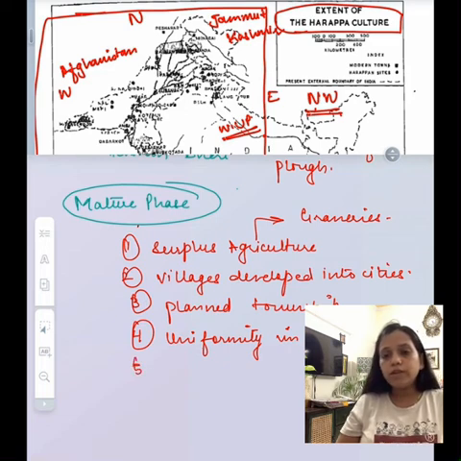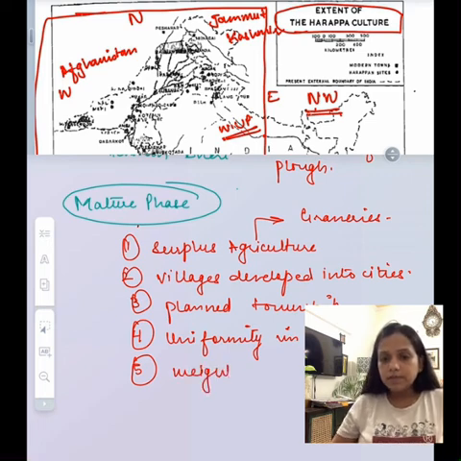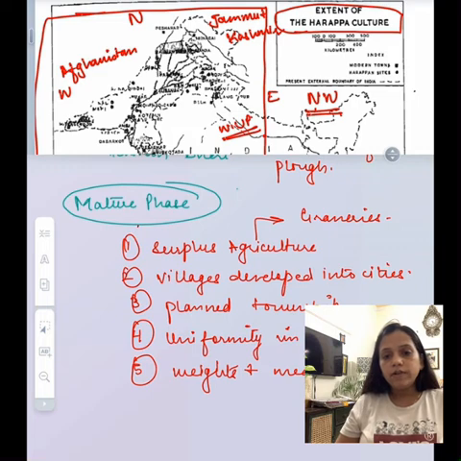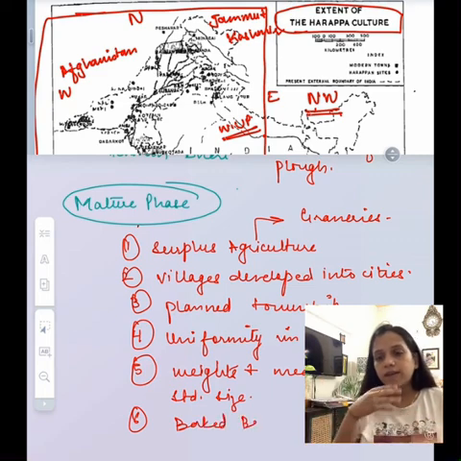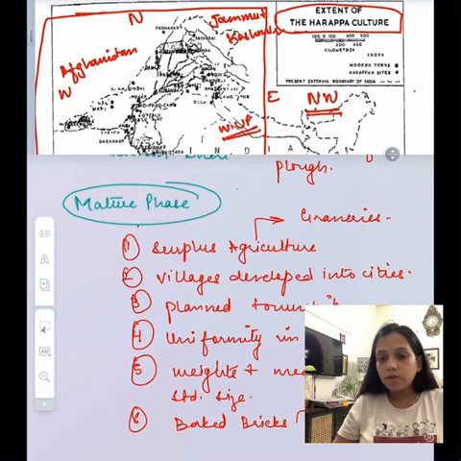Secondly, the villages that were existing developed into major cities. Then third, the most important feature of this phase is planned township. We know that the cities were planned in a very good manner. The entire plan was made first before constructing any of the cities. Then we see uniformity of pottery.